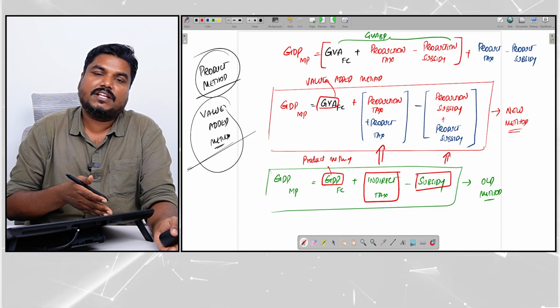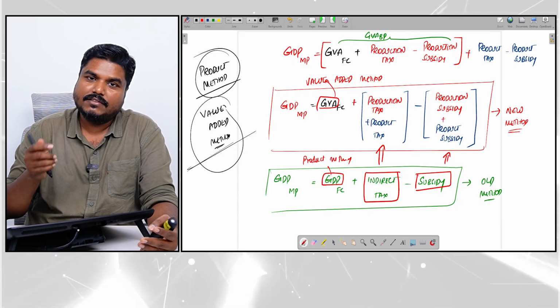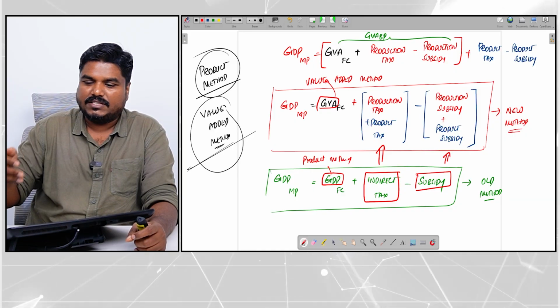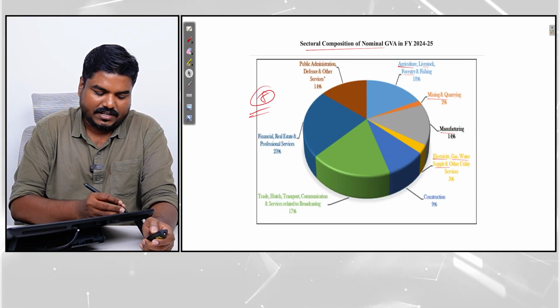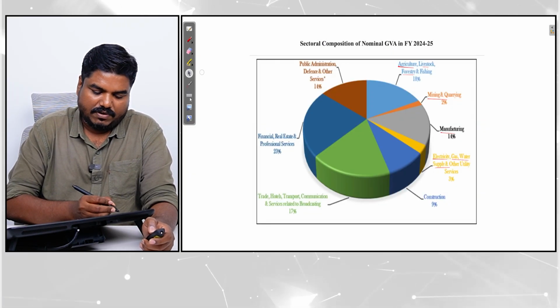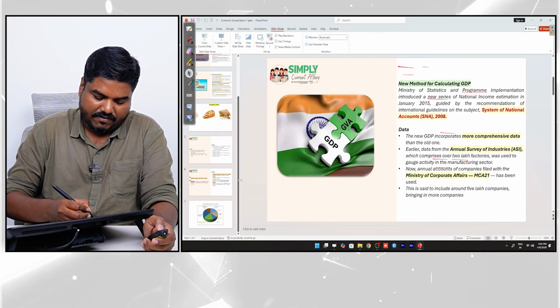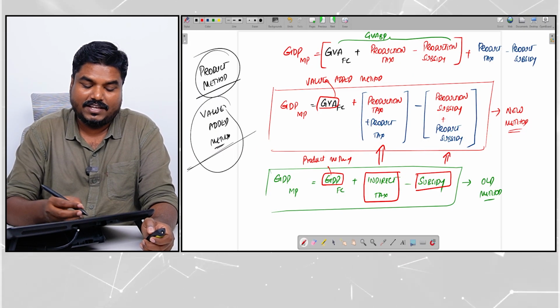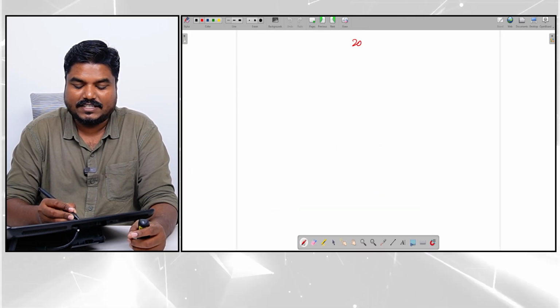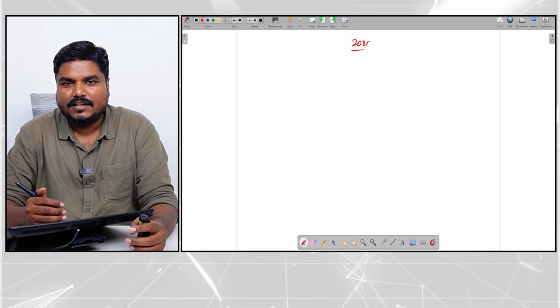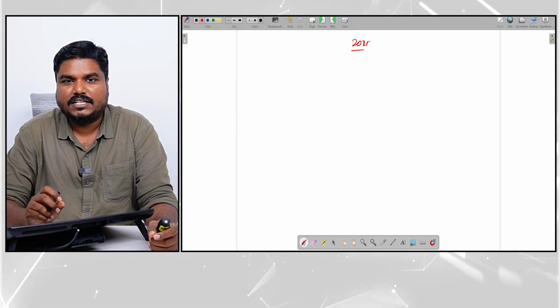Since 2015, we started adopting this GVA methodology. So we will be getting an economic survey and all. When you see the economic survey, you will be having data. I will show it in the economic survey 25-26. So each sector-wise data we will be getting. So this is the most important change which you have to know.